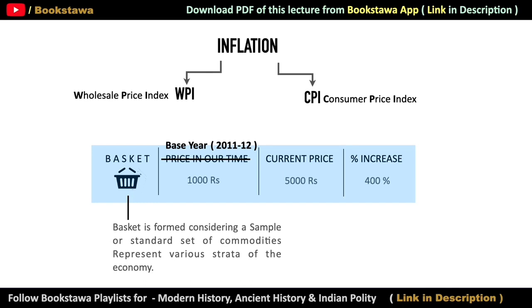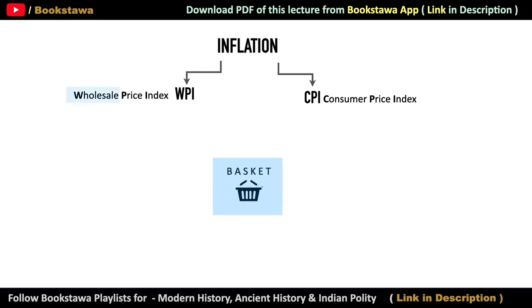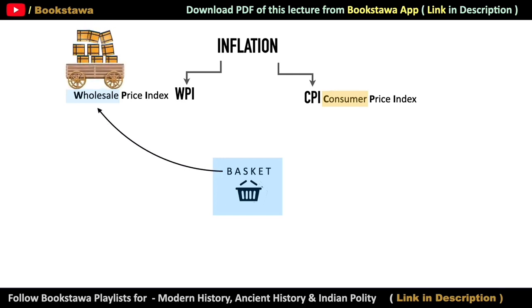After this, the government evaluates the current price by surveying the goods kept in those baskets. And in this way, we get to know how much the current prices have increased as compared to the base year. Now, the thing to note here is that this basket is different for wholesale and consumers. Basically, when goods are brought in wholesale, the standard set of commodities is of a different type. And when consumers like us go to the market and buy things, it is of a different type.